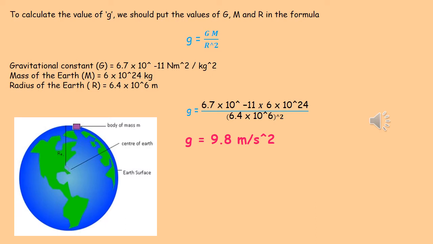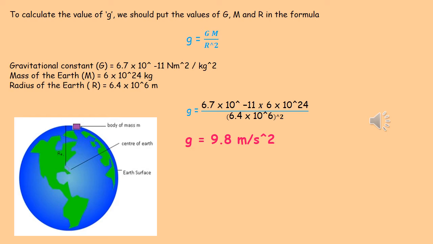Now, how will you calculate the value of acceleration due to gravity of Earth? The mathematical expression is small g is equal to capital G capital M by capital R square. Gravitational constant G is equal to 6.7 into 10 to the power minus 11 Newton meter square per kg square.